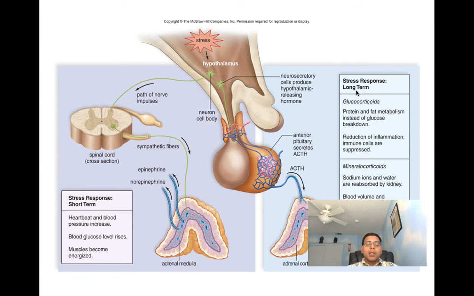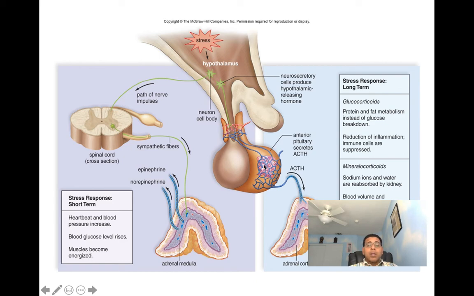Now, when we talk about our response to stress, we have two different responses. We have short-term response, and we have long-term response in case that stress is not going away. So first we can see here stress comes in. Stress will cause the hypothalamus to send impulses to the spinal cord, which will then send impulses along the sympathetic fibers to our adrenal medulla to help release epinephrine and norepinephrine. Epinephrine and norepinephrine are going to cause our heartbeat and blood pressure to increase. They'll cause our blood glucose levels to rise, and they're going to cause muscles to become energized.